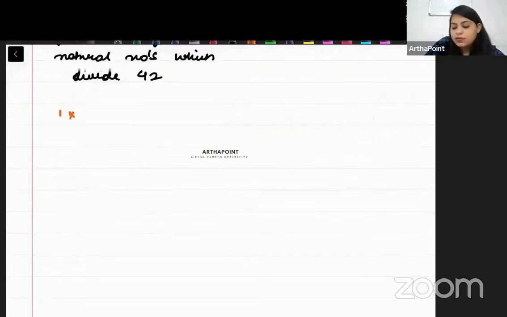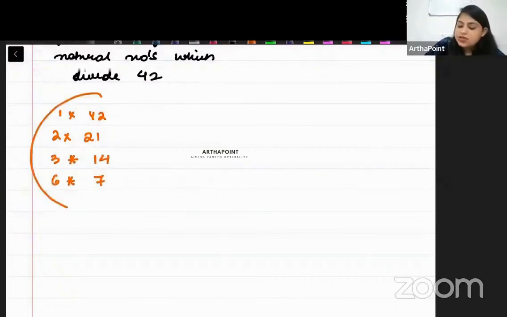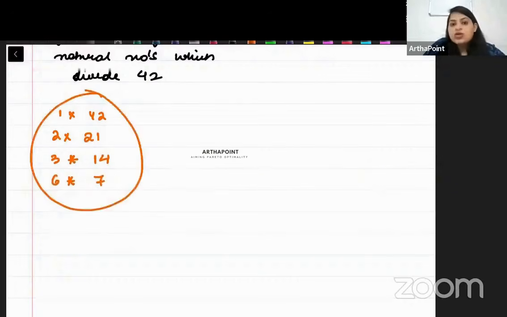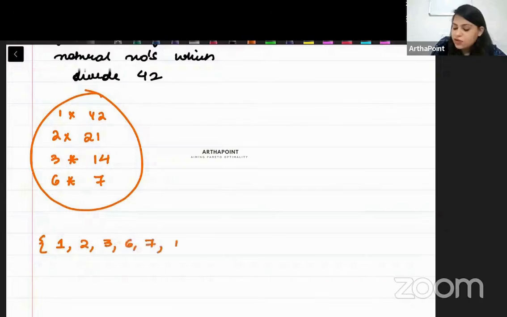1 into 42, 2 into 21, right? 3 into 14, right? 6 into 7. So beta, these are the numbers which give you 42. So if I have to write in the set format the numbers which divide 42, कौन-कौन से numbers हैं? 1, 2, 3, 6, 7, 14, 21, and 42.